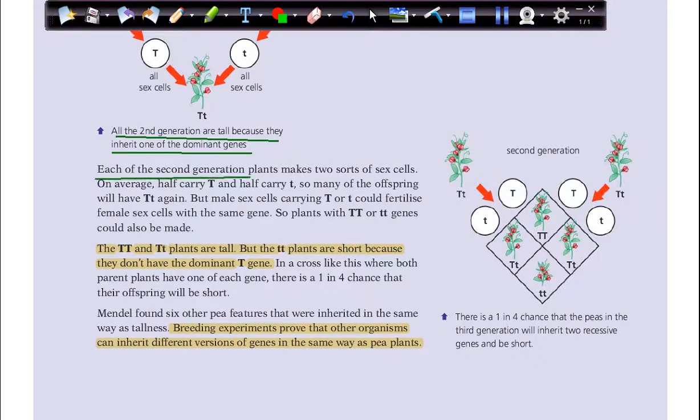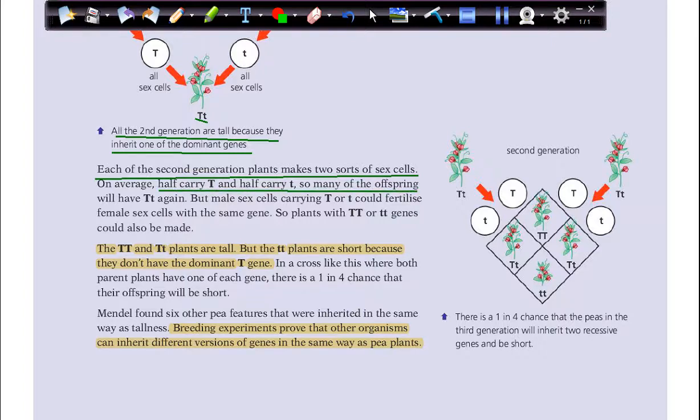Each of the second generation plants makes two sorts of sex cells. So here, this is the second generation. Both of them have T capital, T small. That means they have the dominant gene for tall and the recessive gene for short. So on average, half carry T capital and half carry T small.